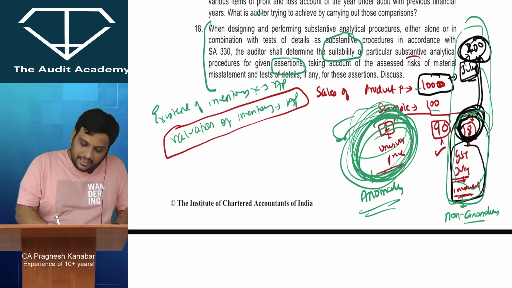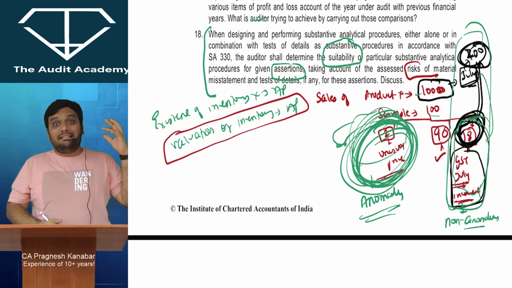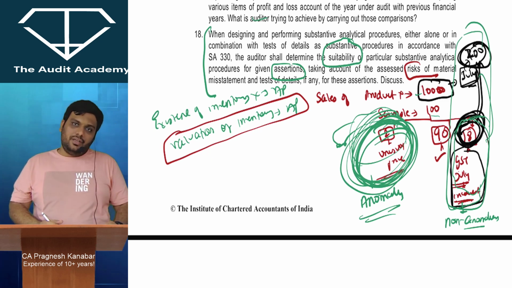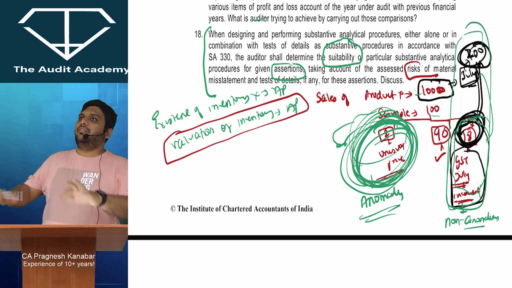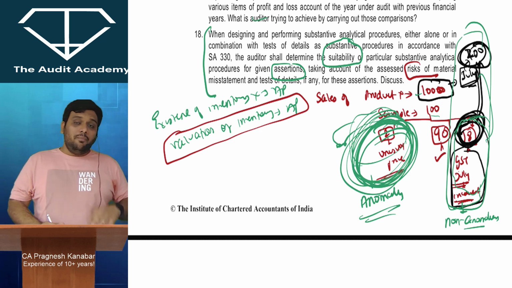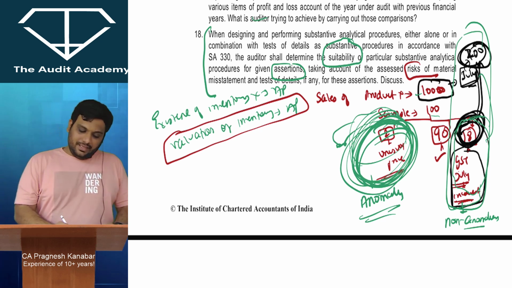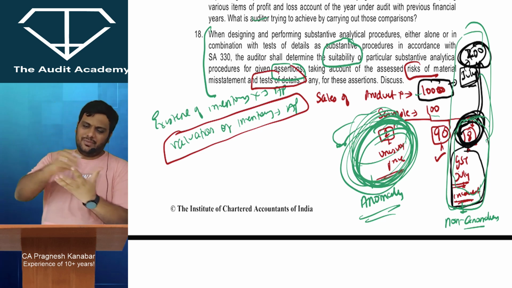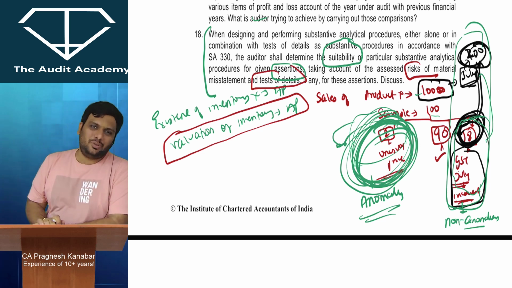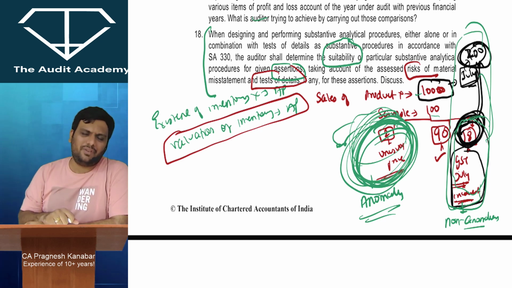One point. Second, risk of material misstatement. If you believe that risk of material misstatement is high, like related party transactions, then you can't be just satisfied with analytical procedures. Okay, chalo by related party, I've done my ratio analysis, I'm done with that. No. Please perform more procedures. So if ROMM is high, you cannot rely too much on analytical procedures. In fact, you will have to perform more other procedures. And then test of details. See, in some items, when you are conducting test of details, verifying records and stuff, you may not even need ratios. Alright. But okay, I'm verifying the documents, valuation, I'm doing everything. I may not need the help of ratios.